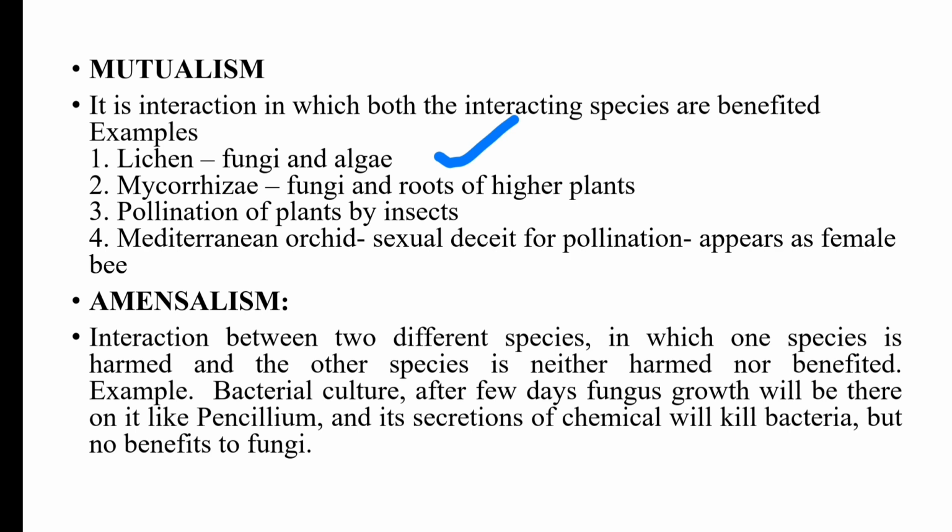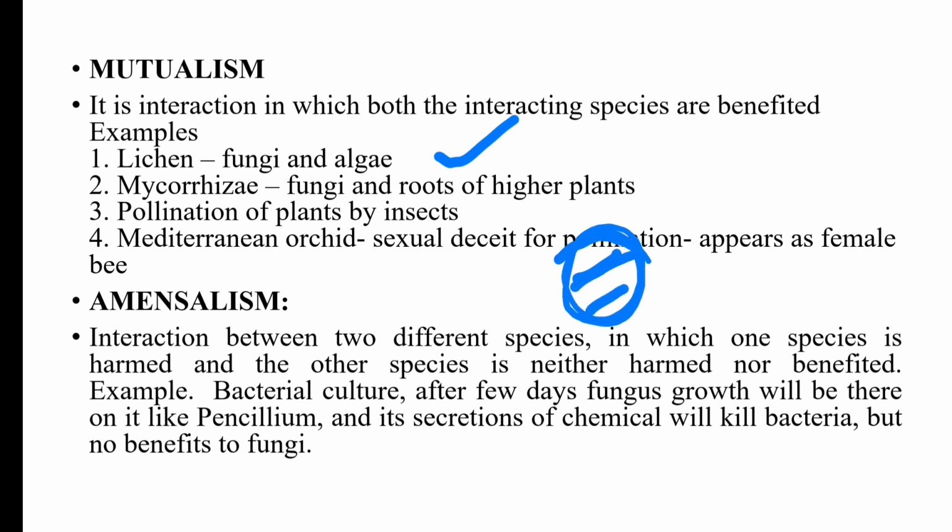Then amensalism. It is the interaction of two species in which one species is harmed and the other species is neither harmed nor benefited. For example, in a bacterial culture, after a few days, fungus like Penicillium grows, and its secretion of chemicals will kill bacteria but bring no benefit to the fungi.